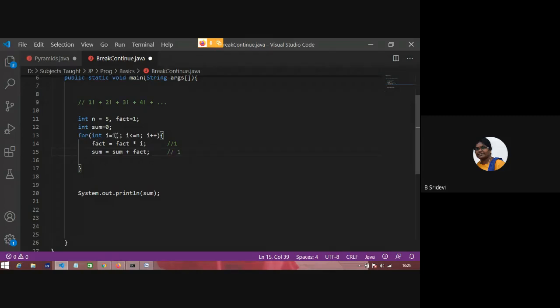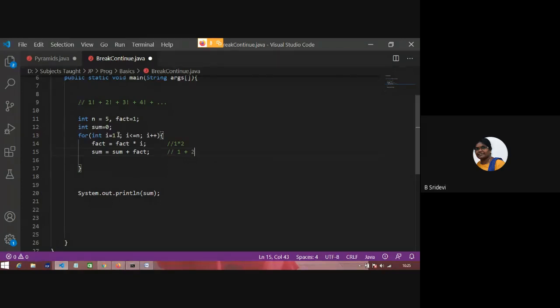Okay. Again I went inside. i became 2. Fact value is 1. 1 into 2 is nothing but 2 factorial. Okay. So 2 factorial, 1 into 2, 2. That you are adding to sum. 1 plus 2.